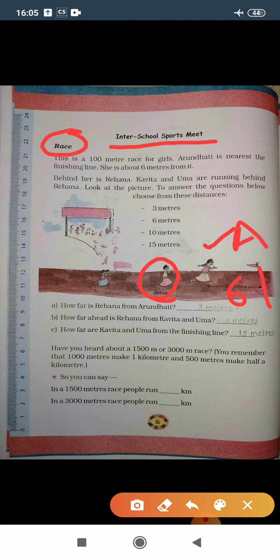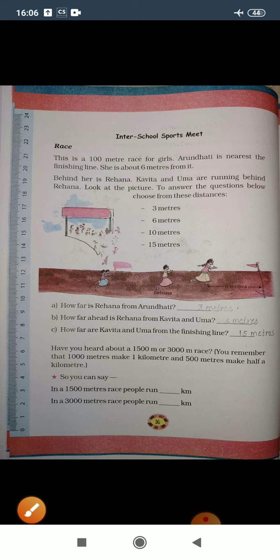I forgot one line here. Kavita and Uma are running behind Rehana. So Rehana is here and behind her, these two girls, one is Kavita and one is Uma, are running. Now we need to choose the distances from here and we need to answer these A, B, C questions.